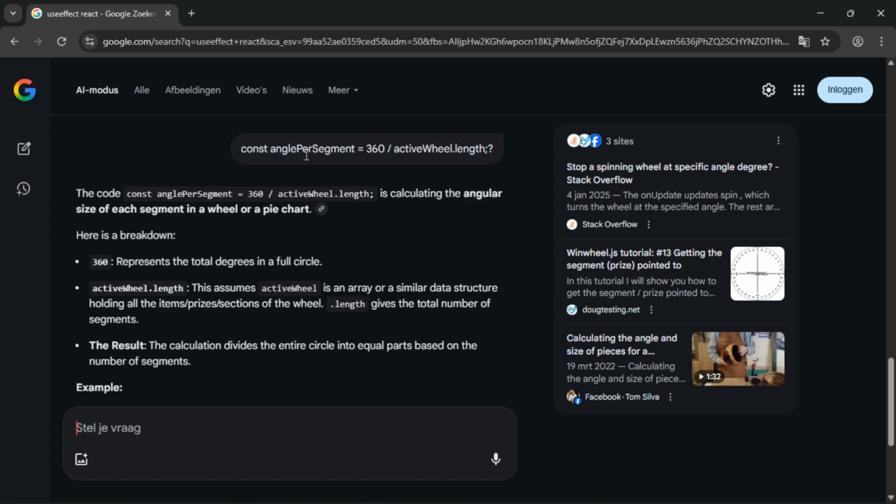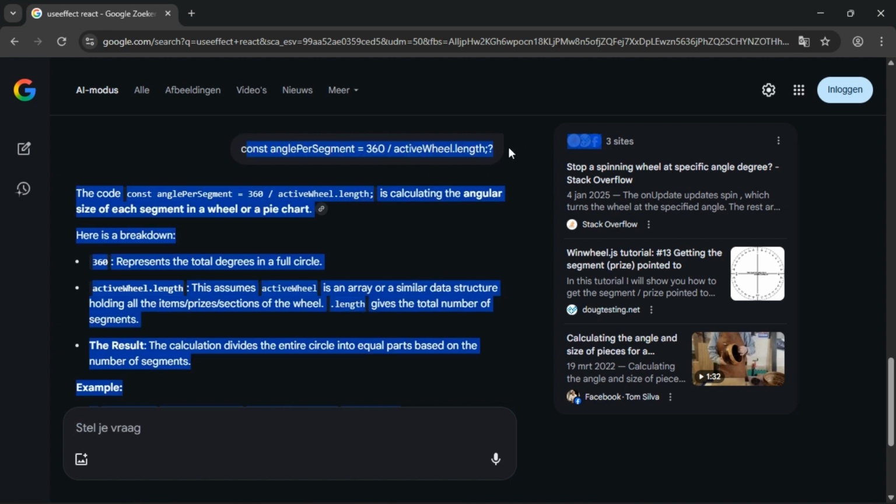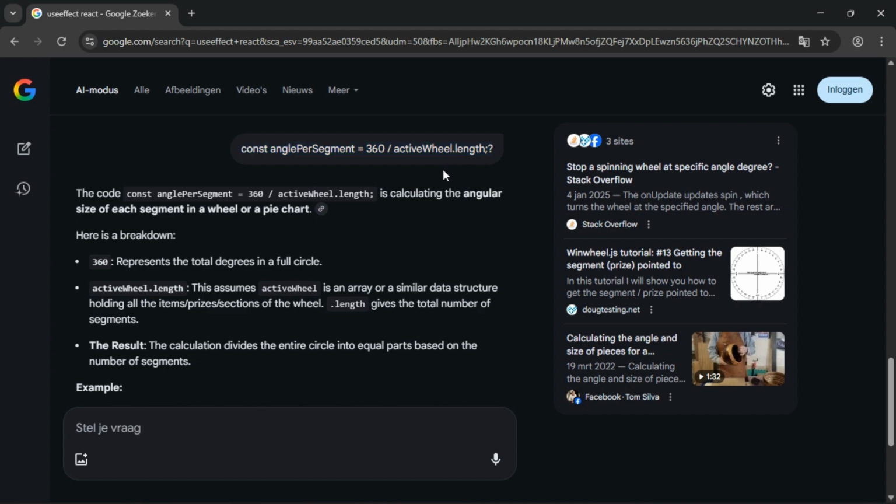You see what this code does, guys? I want you to be more professional, more modern. You don't have to take people's definitions, you can check it for yourself. It's calculating the angular size of each segment in a wheel or a pie chart.